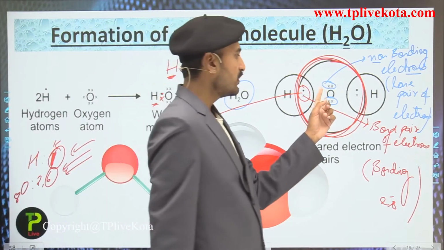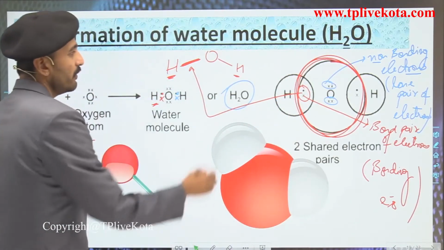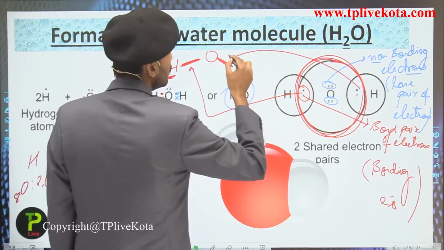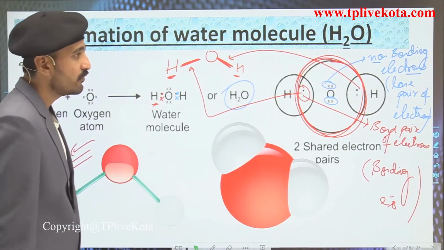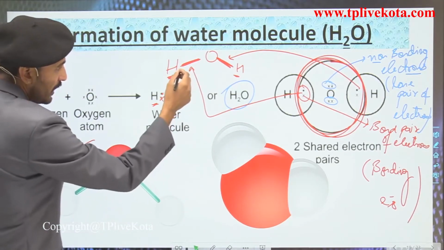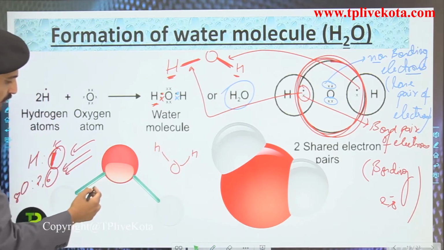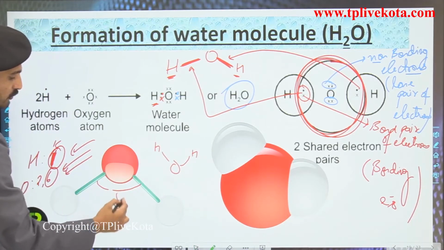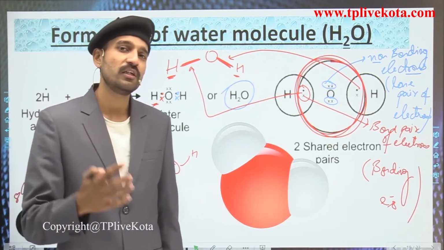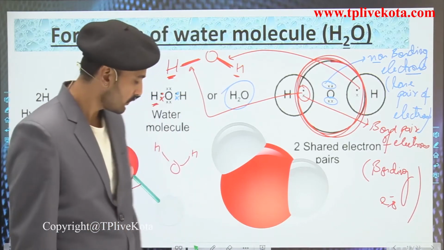Here you can see this oxygen and this hydrogen, one pair of electrons is being shared. It means that there should be one covalent bond between this oxygen and this hydrogen atom. So here you could represent it like this, that is H-O-H, or you could also represent it like this, that is H-O-H, because here this angle should be constant. Why should it be constant? For that, students, you have to study the atomic structure in class 11th.